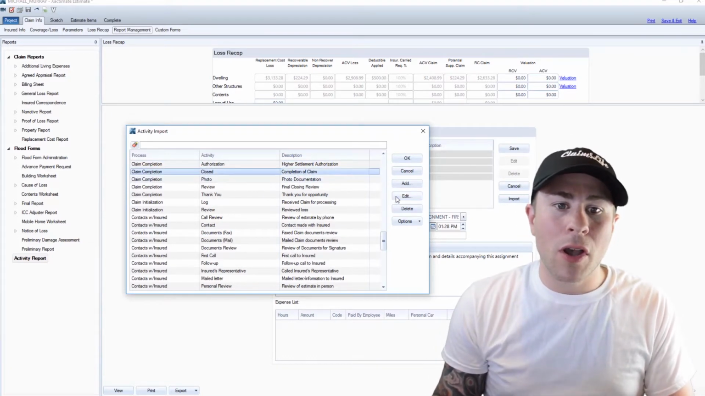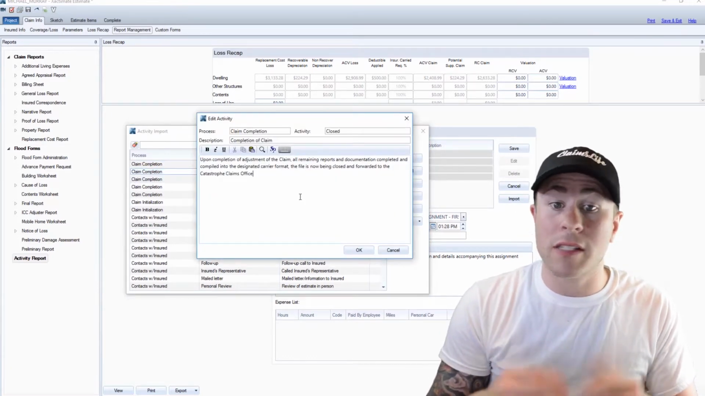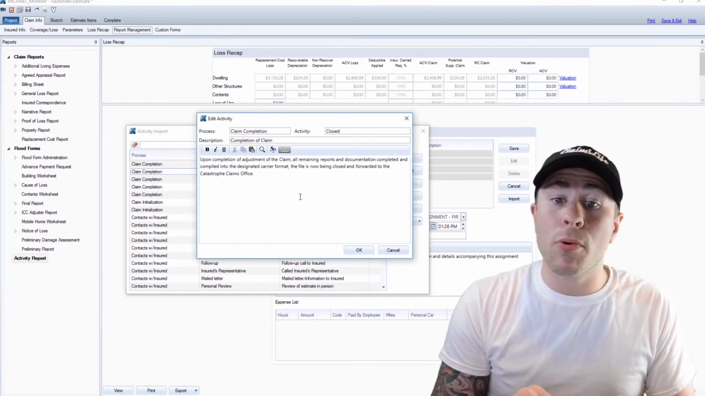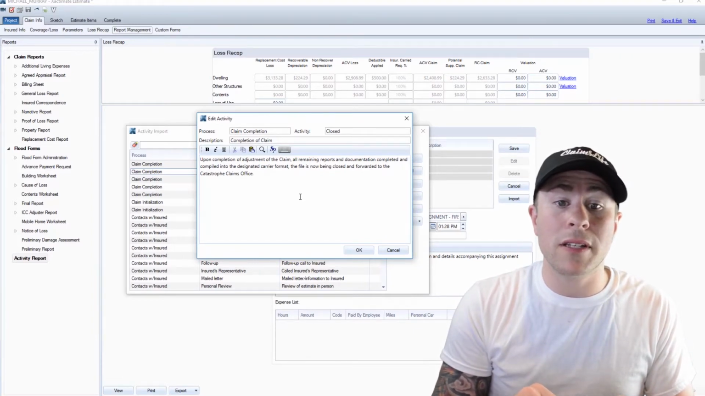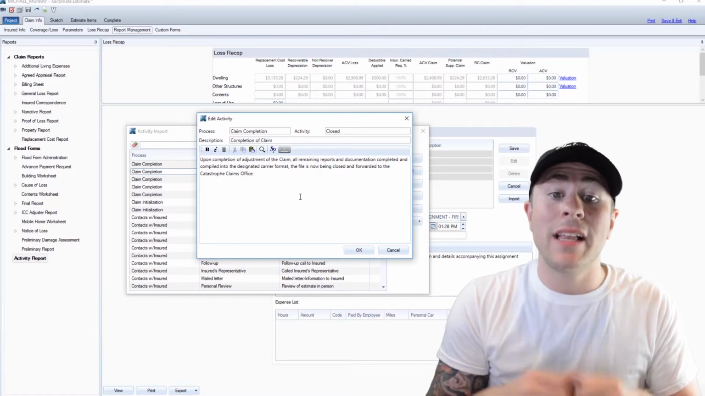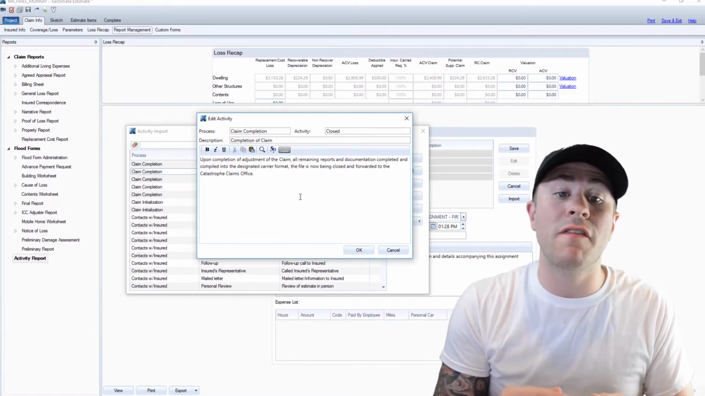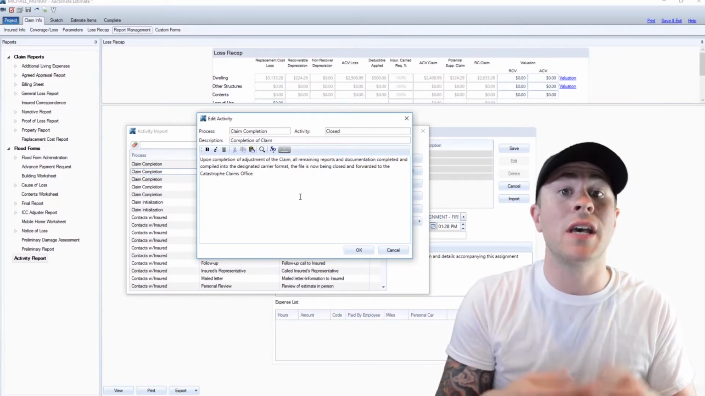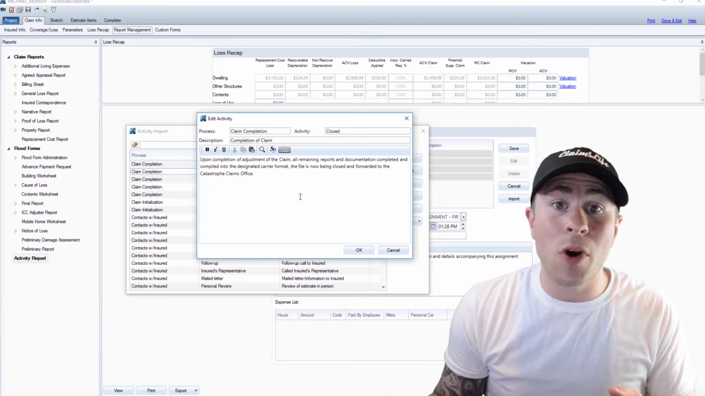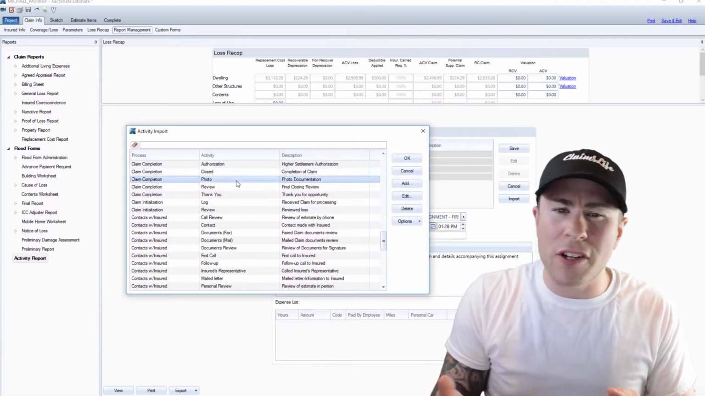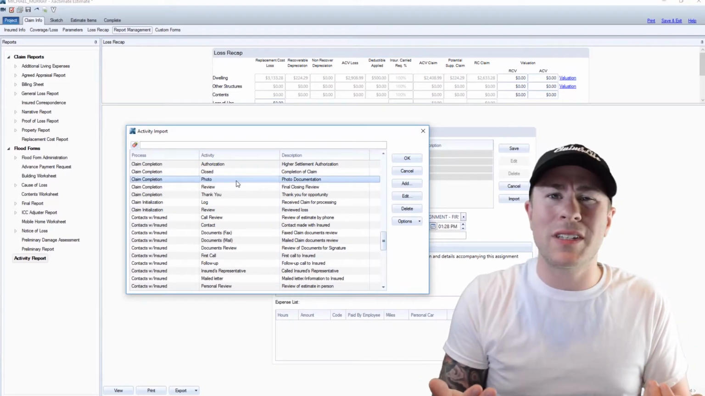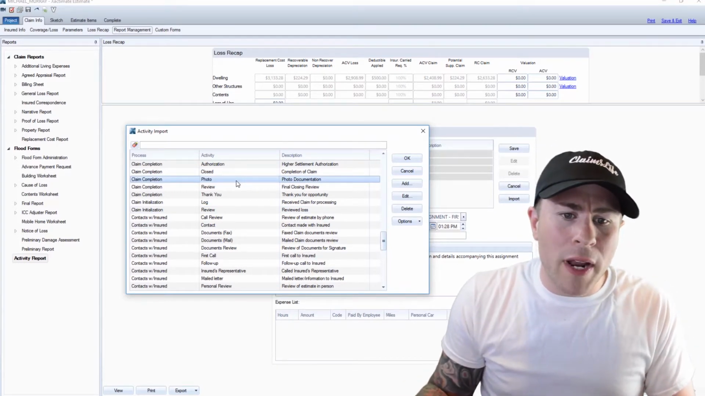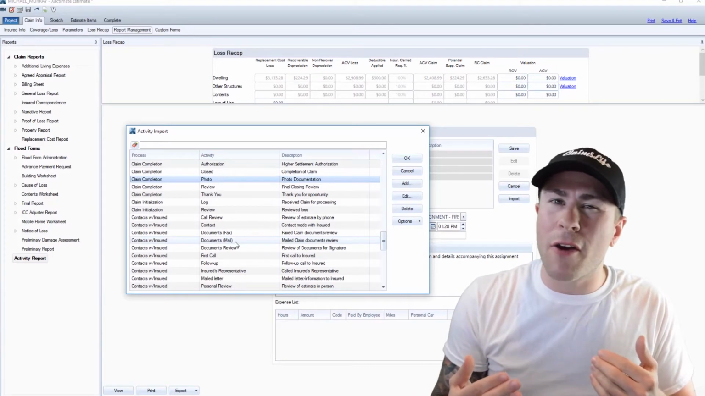Completion of the claim. Okay, upon completion of the claim, assignment of the claim, all remaining reports and documentation completed and compiled into the designated carrier format, the file is now being closed and forwarded to the catastrophe claims office. If you're running daily claims, guess what? You won't even use this note. Another note, if you finish your photo report, which I guess is good if you're working T&E, but what else do you have?